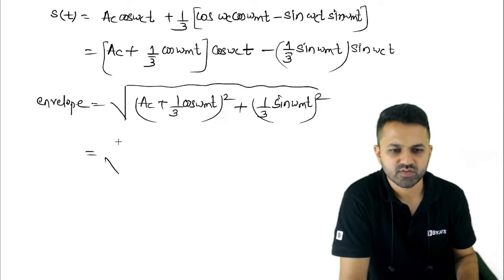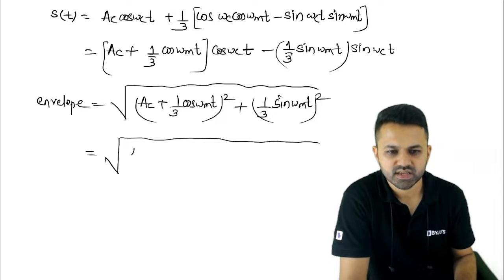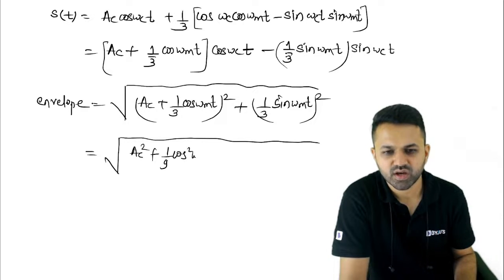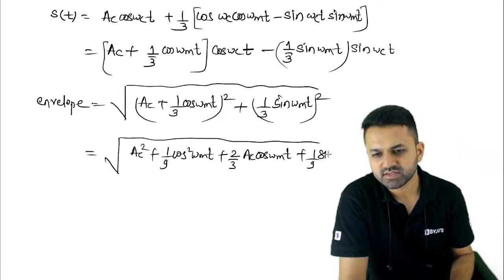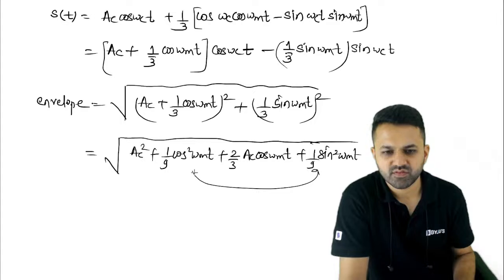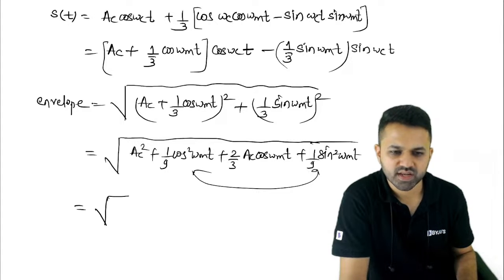Right? So when you solve it, this is AC square plus 1/9 cos square omega mt plus 2/3 into AC cos omega mt plus 1/9 sin square omega mt. So these two terms, when you add them together, you will get 1.